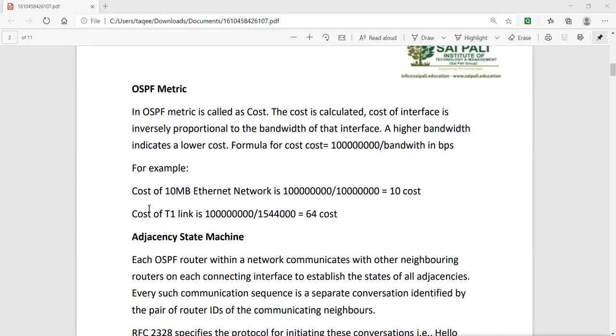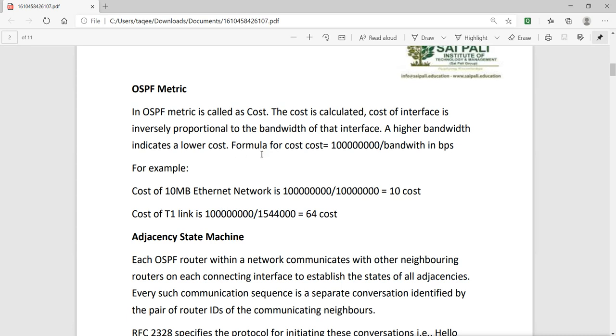So here we can see this is the formula. Formula means what? In OSPF the metric is called cost. The cost of an interface is inversely proportional to the bandwidth of that interface, and a higher bandwidth indicates a lower cost. So when you get higher bandwidth, you will get lower cost. Just like when you are looking for low cost, you will purchase only the thing which has low cost.